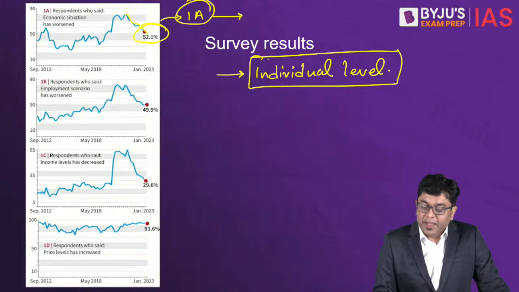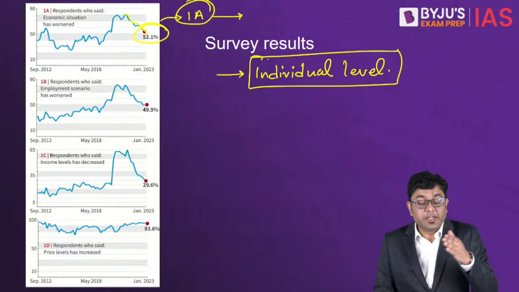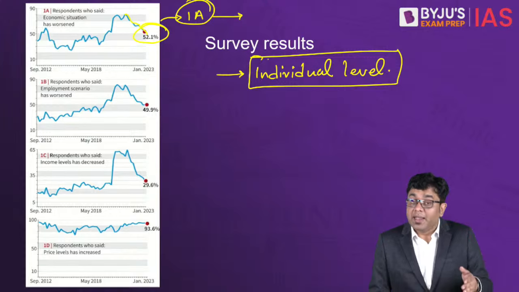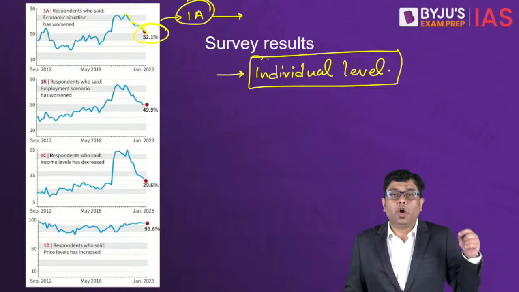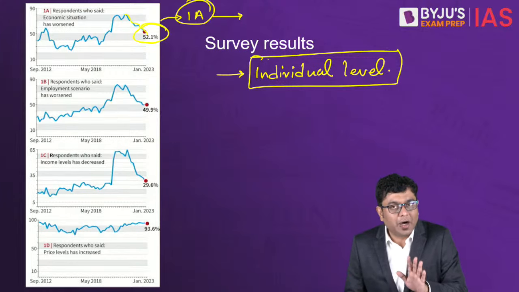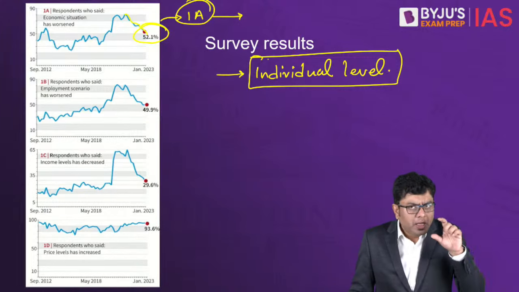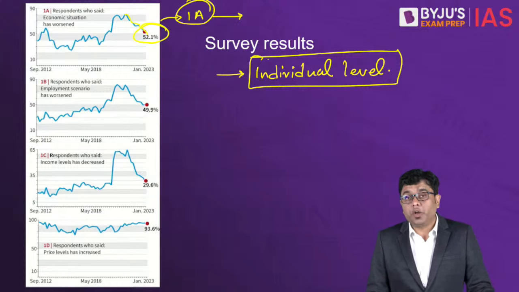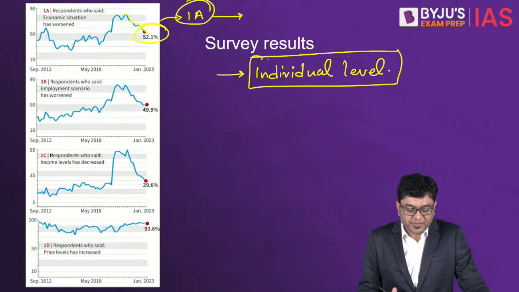It means that a couple of years earlier, in 2022, 2021, even in 2020, a lot more people thought that the economic condition had worsened. But now people think that the economic condition is improving. So fewer people think that the economy has worsened, but still it is more than 50%.